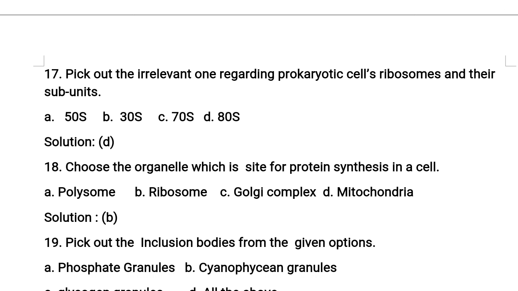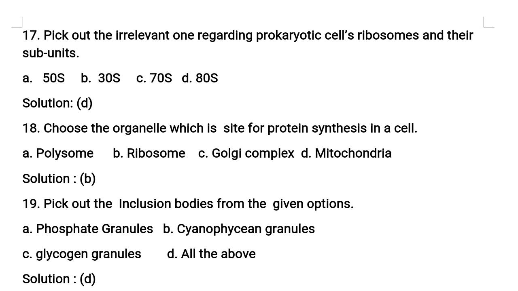Next, 17th question. Pick out the irrelevant one regarding prokaryotic cells, ribosomes and their subunits. Option A 50S, option B 30S, option C 70S, option D 80S. We need to identify the irrelevant one.